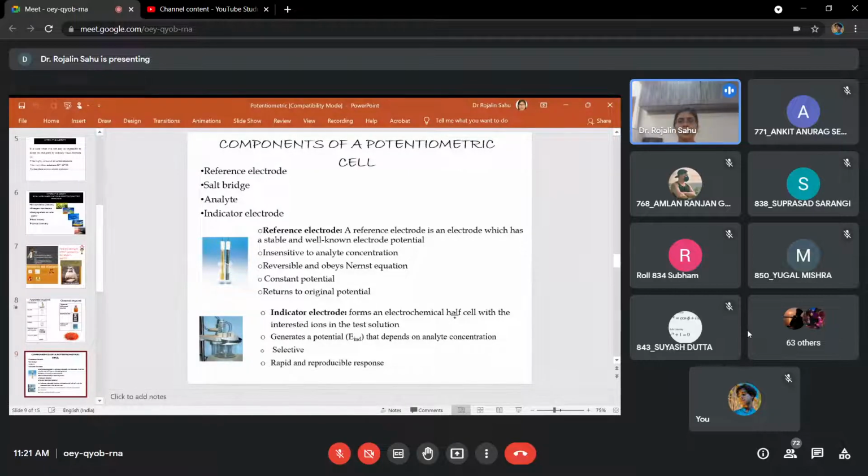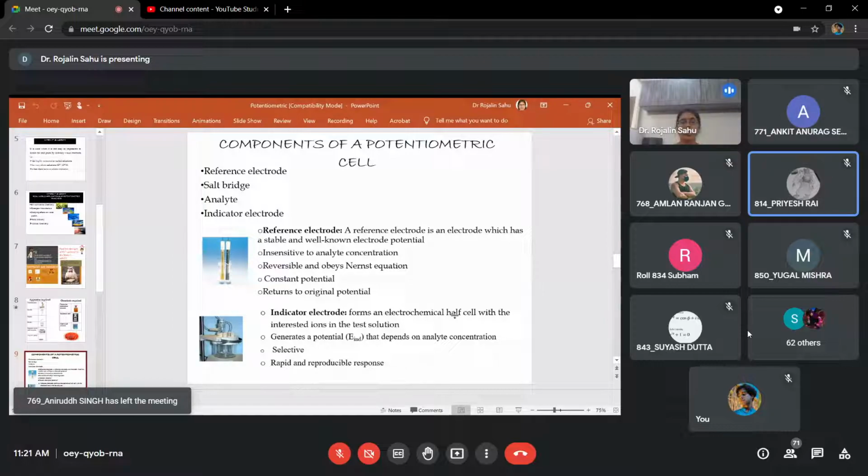Reference electrode: the electrode which has a well-known electrode potential, like the calomel electrode. Do you know any other reference electrode, just like the calomel electrode? Hydrogen electrode. Yes, the standard hydrogen electrode. It is also a primary reference electrode.